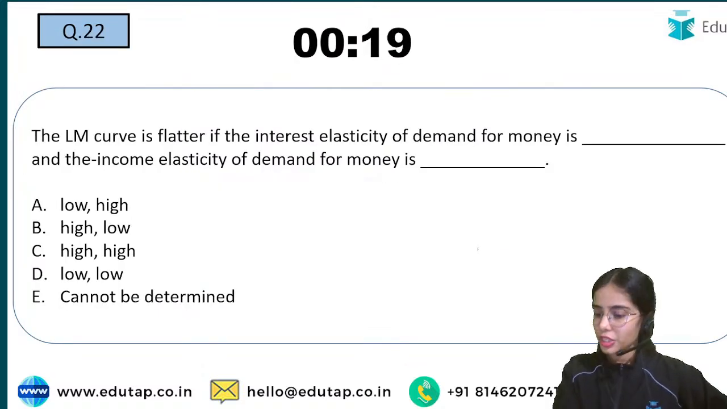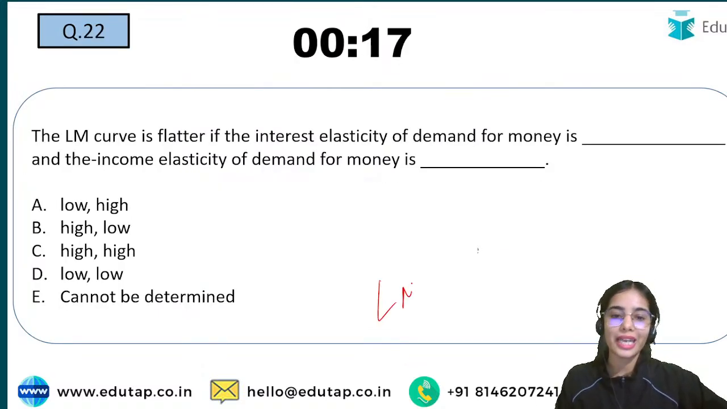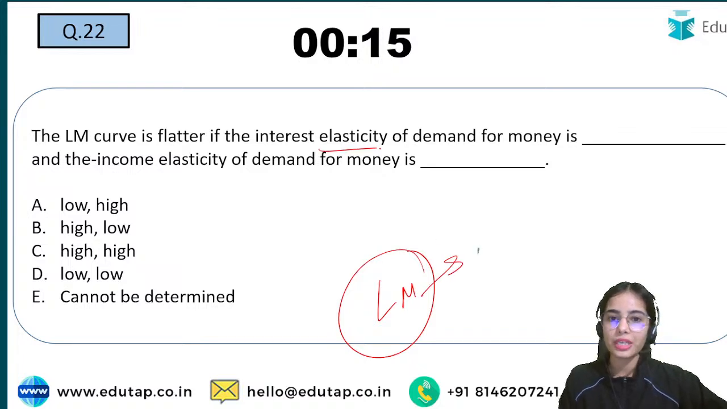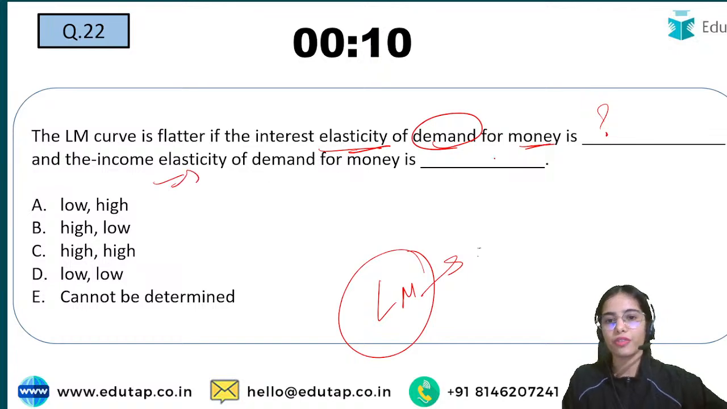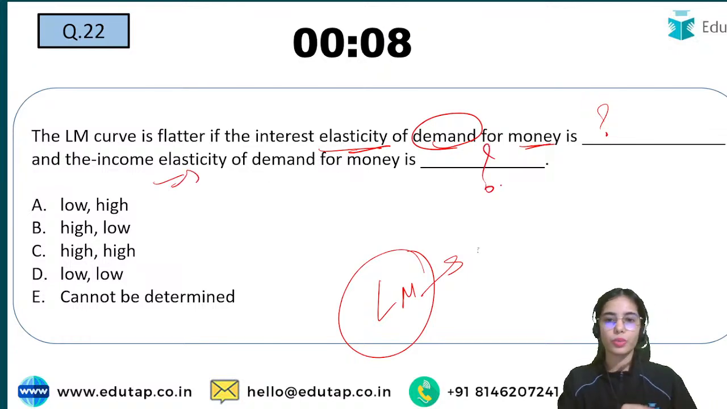Now coming to the next question: you have to tell me that the LM curve is flatter if the interest elasticity of demand for money is dash and the income elasticity of demand for money is dash. So try to answer this question.